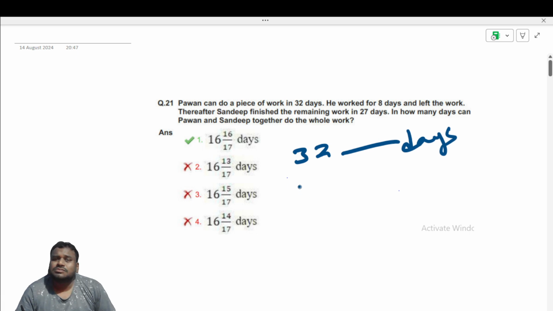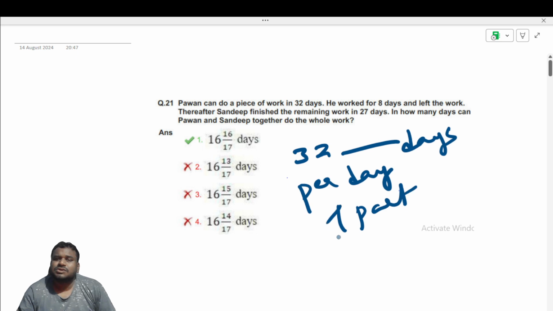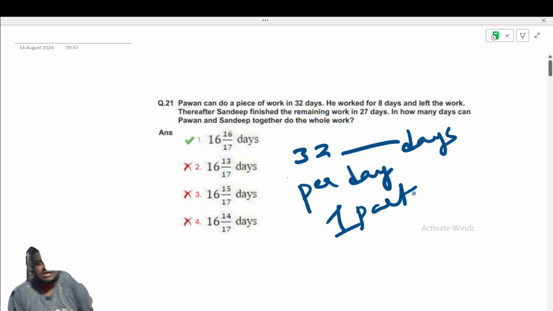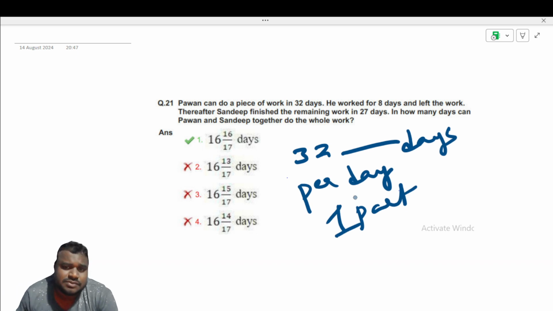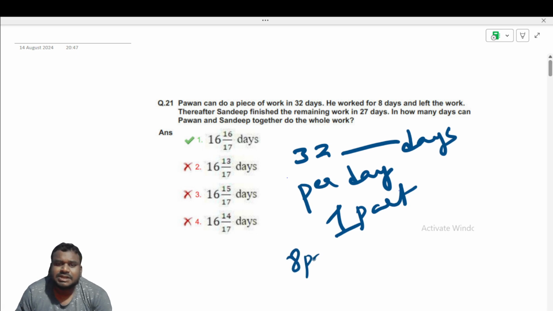so I'll assume his efficiency is one part per day. So if his efficiency is one part per day and the total work is 32 parts, then he can finish the total work in 32 days. So we'll assume like that. He worked for 8 days and left the work. He worked for 8 days means he completed 8 parts.